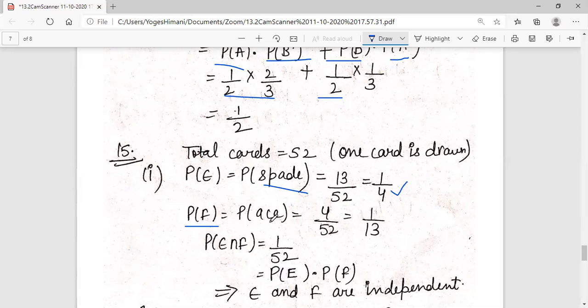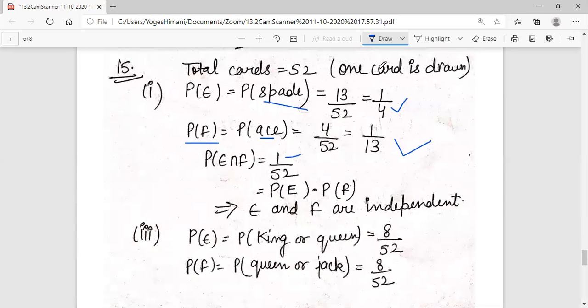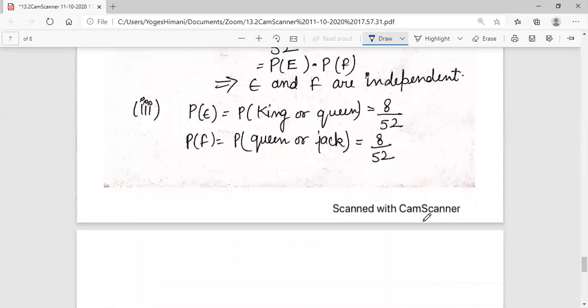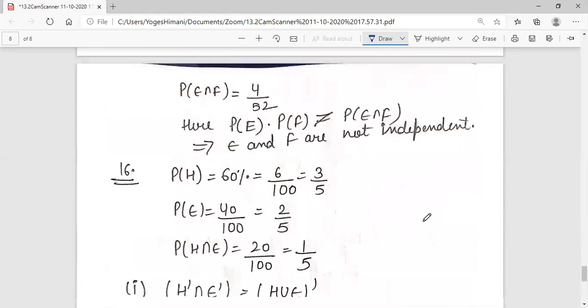Probability of F, what is F? Ace. Ace means number 1. How many cards are there? 4. What will be the probability? 4 by 52, 1 by 13. Intersection, what is common in them? Only one card, that is 1 by 52. If you multiply probability of E and F, you will get 1 by 52 only. It means E and F are independent. Same, students, you have to try the second and third parts also.